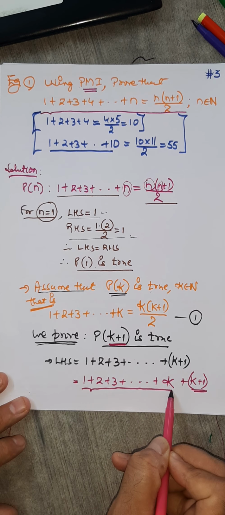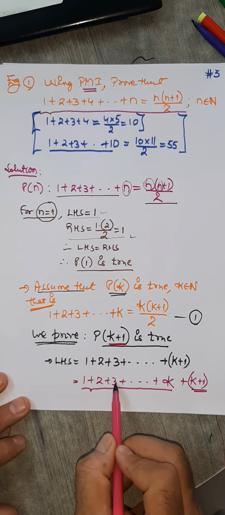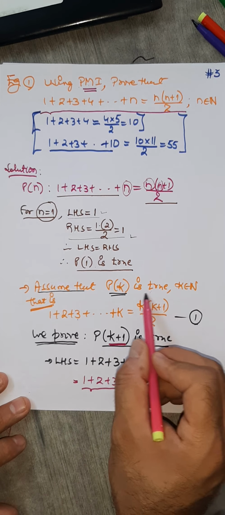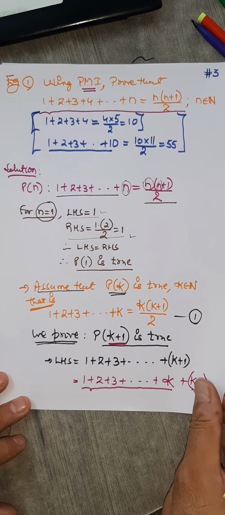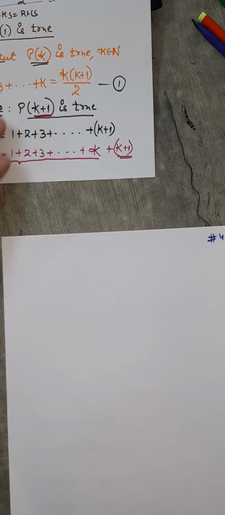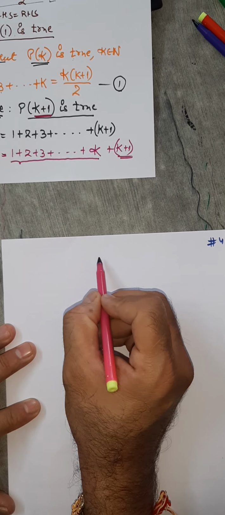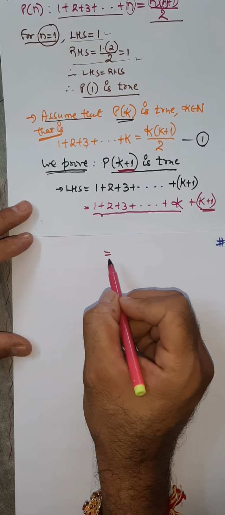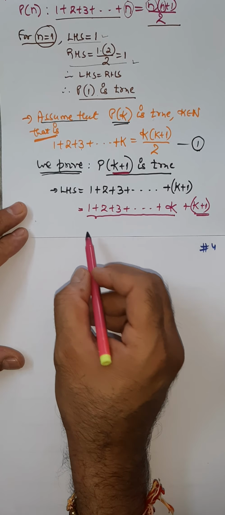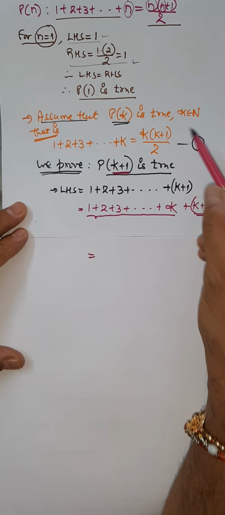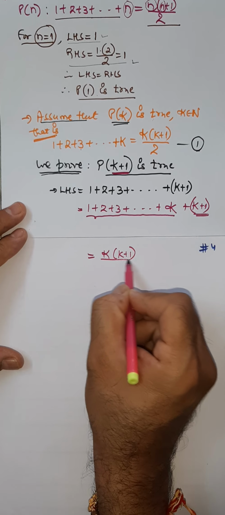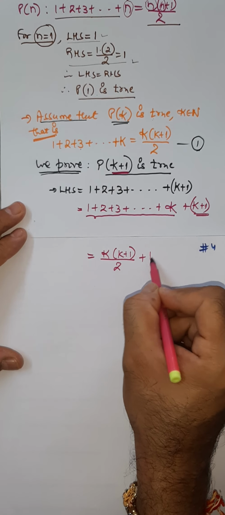You know 1 plus 2 plus 3 up to k from equation 1. What is 1 plus 2 plus 3 up to k? That is this portion, so I'll place it here. If I continue with this, it equals, I'm putting the value of this portion, 1 plus 2 plus 3 up to k, using 1. So what I'll get here is k into k plus 1 by 2. This k plus 1 as it is.